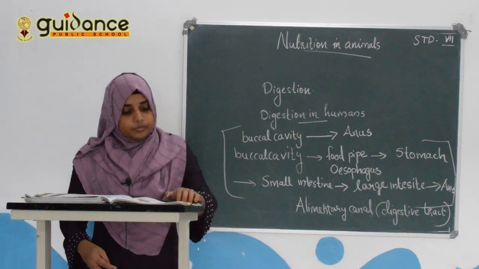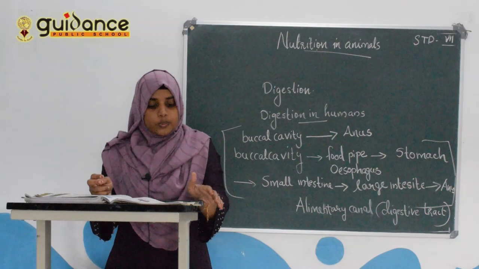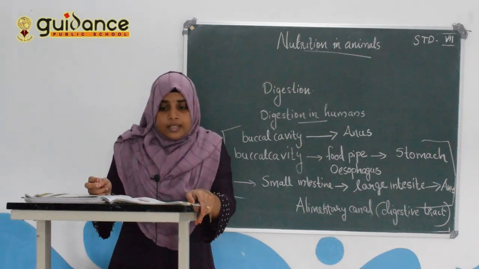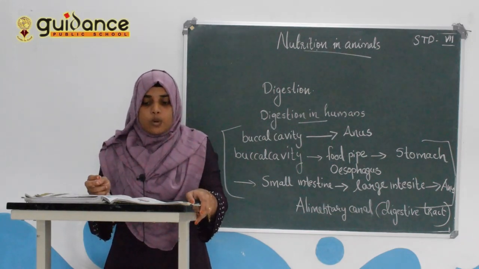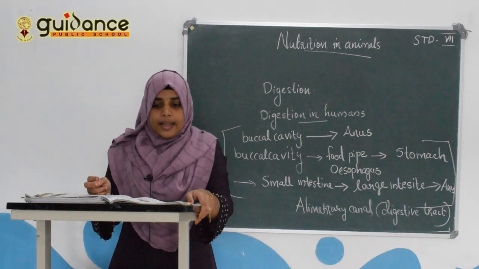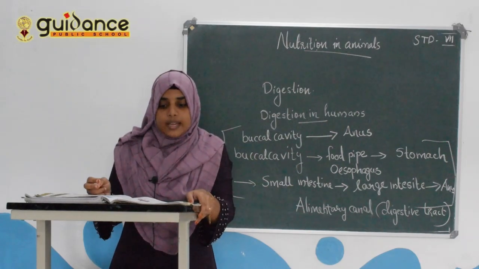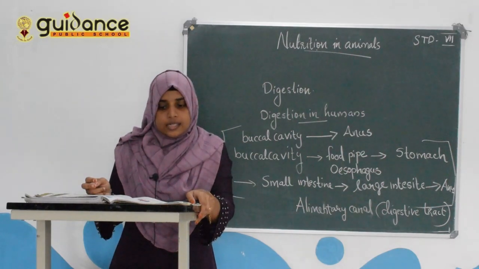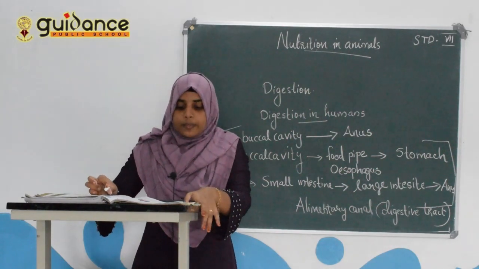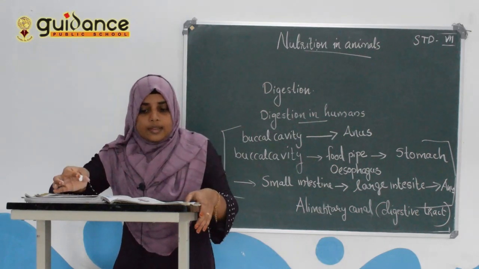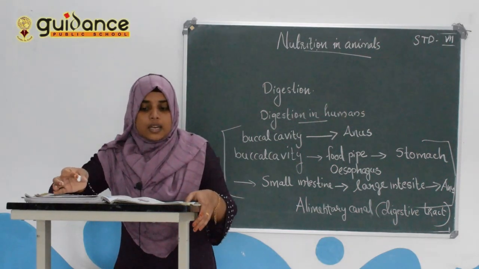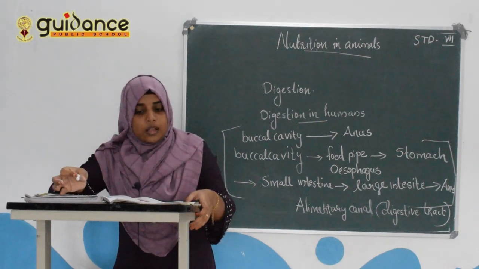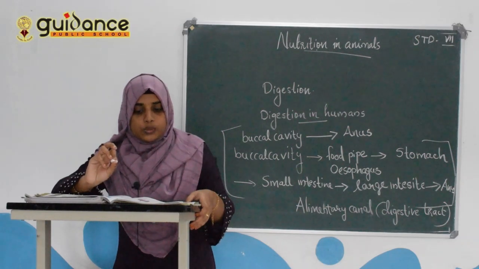The food components gradually get digested as food travels through the various compartments. The inner walls of the stomach and the small intestine, and the various glands associated with the canal, such as the salivary glands, the liver and the pancreas, secrete digestive juices.